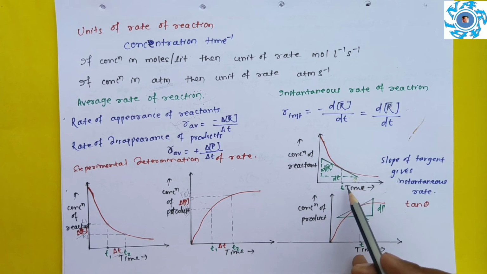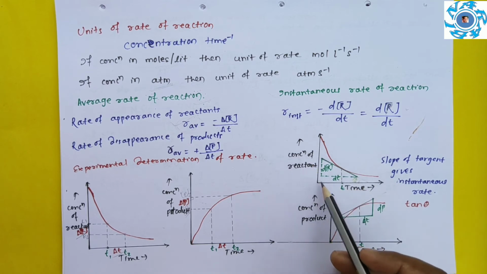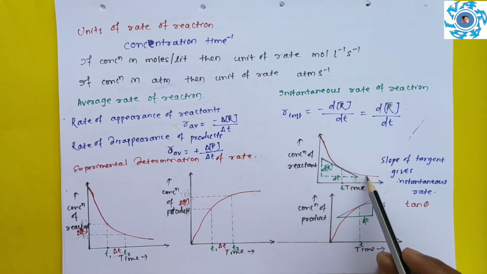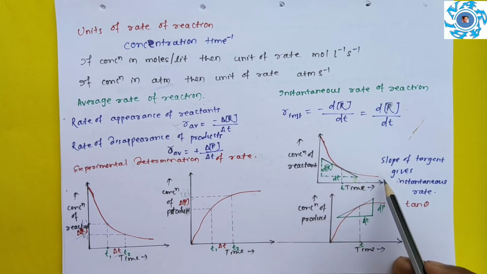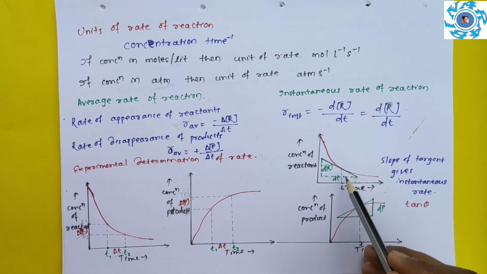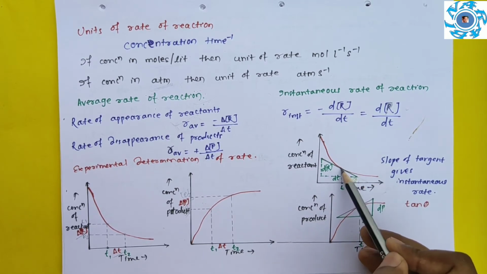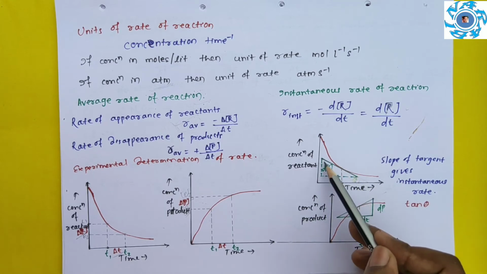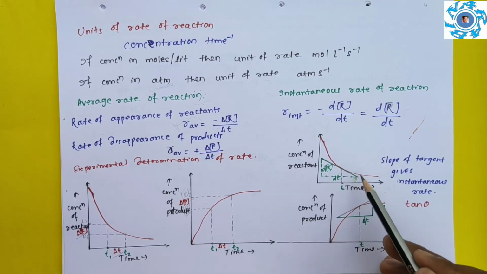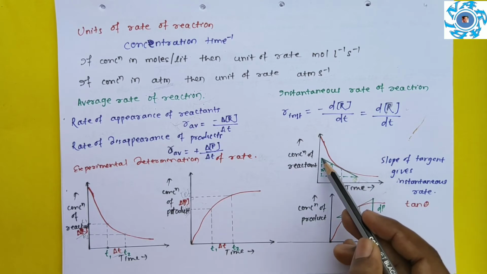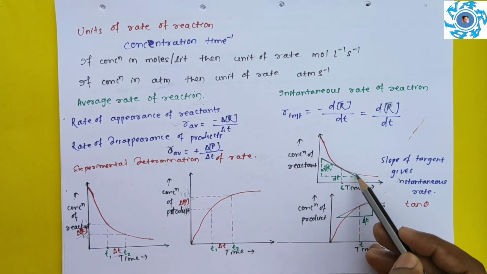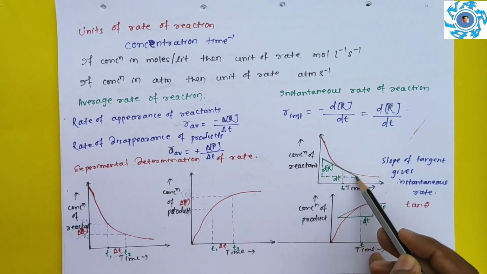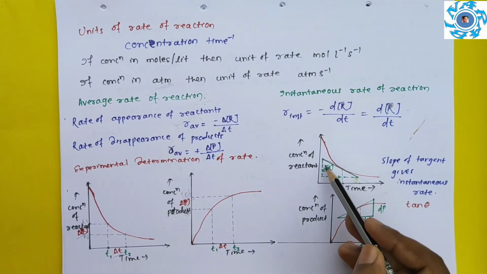So how will we determine here? You see, we have taken the reactant curve. It goes on decreasing. Suppose it is asked at t seconds, what is the instantaneous rate of reaction? How will we determine? We will draw a tangent to this curve. Suppose we have drawn a tangent of this much length here. Clear?